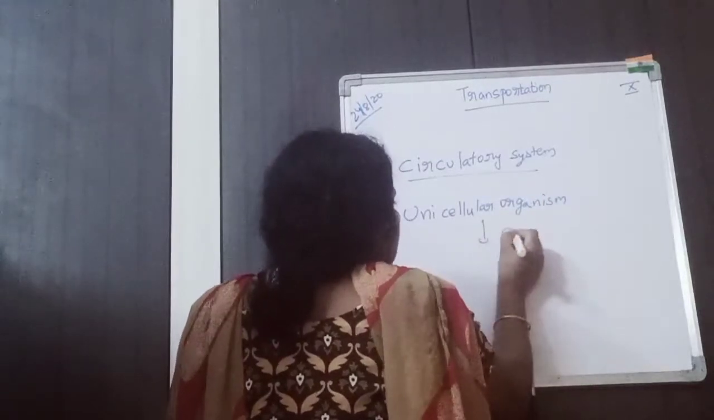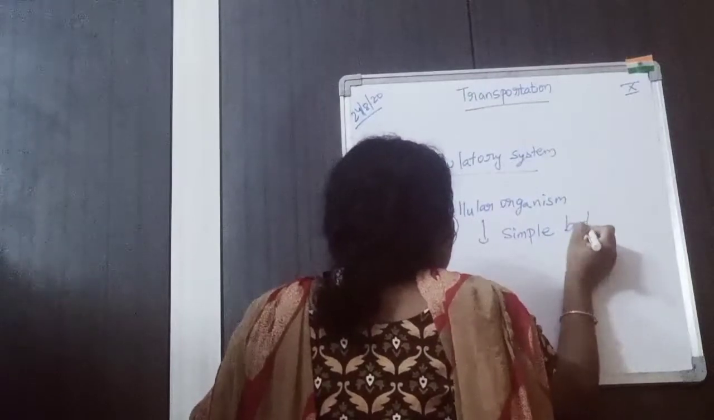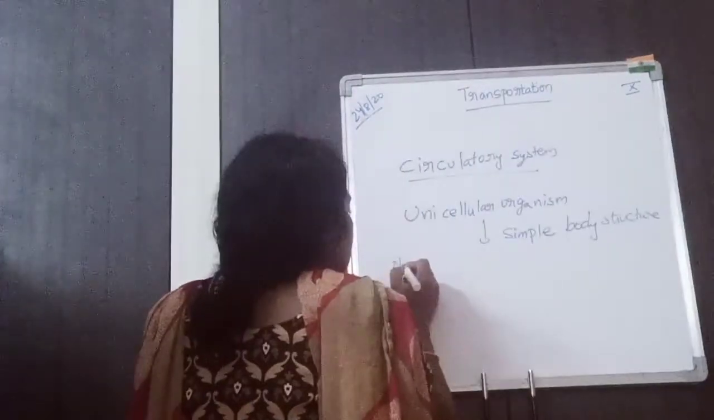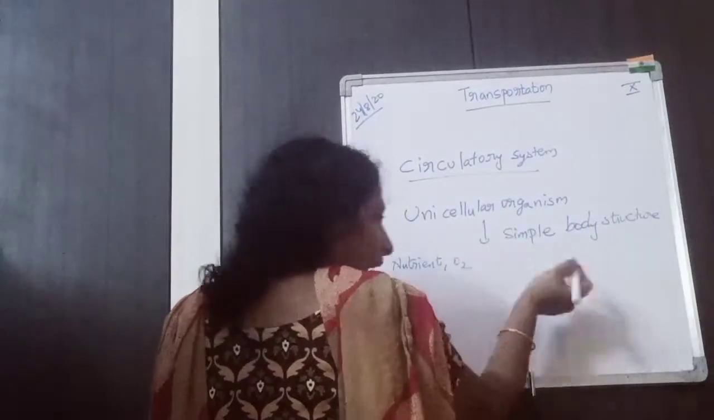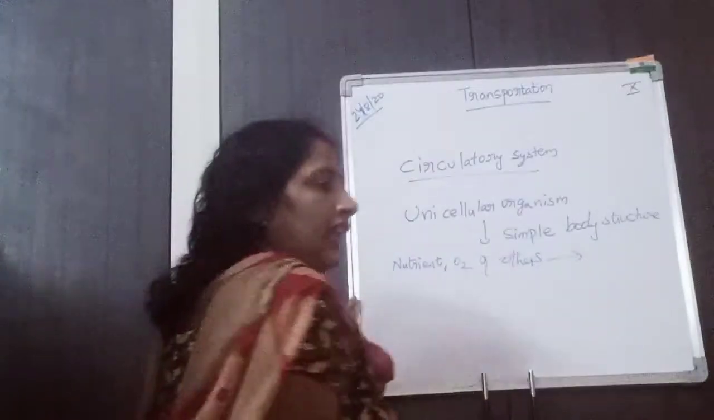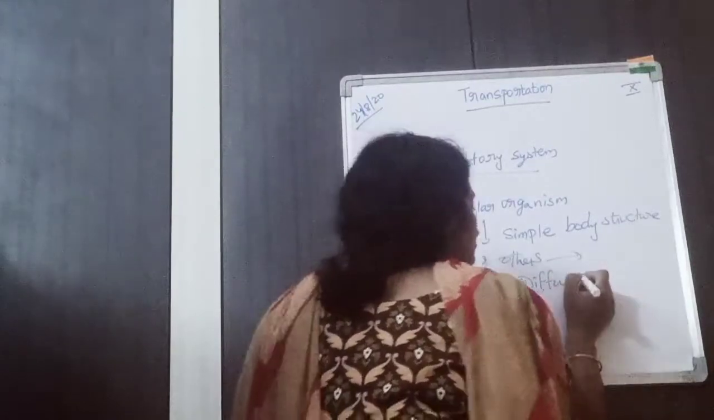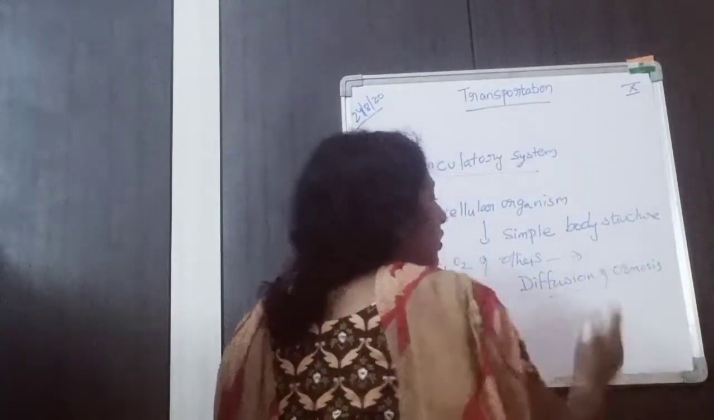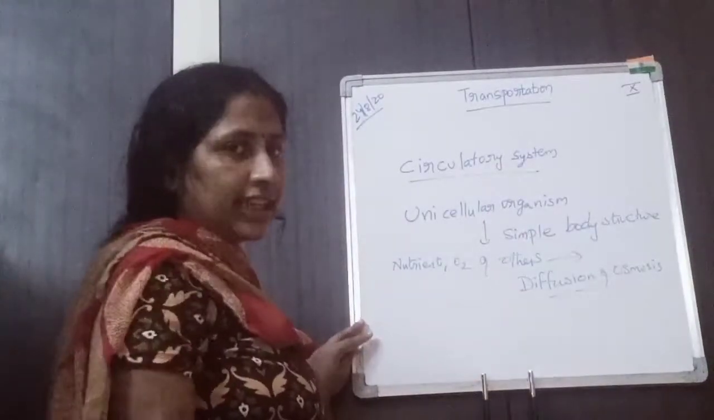Okay. So in a unicellular organism, as it is having a simple body structure, the nutrients, oxygen and any other material will be carried through the simple processes of diffusion and osmosis. By these two processes, transport of substances occurs inside the body.